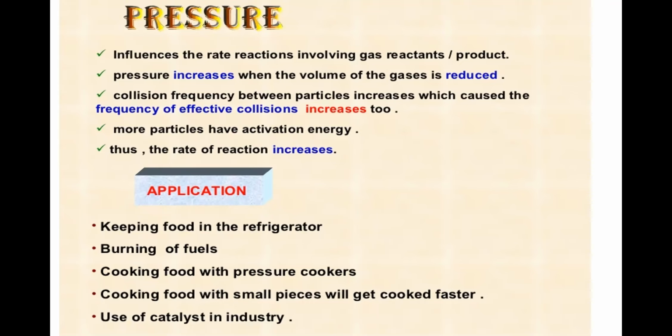So here, what are the applications of pressure? If we are using pressure as a factor in increasing the rate of reaction, we can see the following applications: keeping food in a refrigerator, burning of fuels, cooking food with a pressure cooker, cooking food in small pieces so it cooks faster, then use of catalysts in industry. These are the applications where we can find that pressure is a determining factor in the rate of reaction.